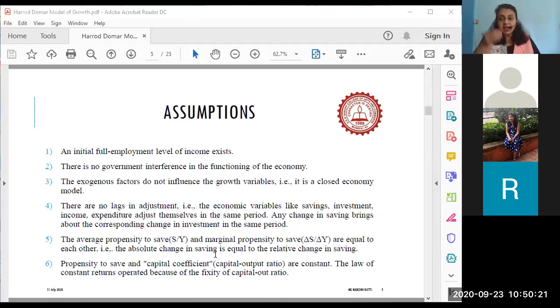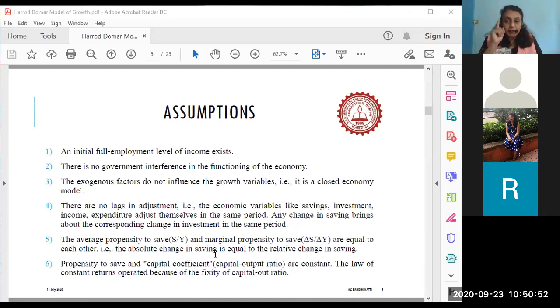Now, how is that going to happen? Say for example, they are saying that savings are going to remain constant as long as they are trying to explain this theory to us. When they are using the variables to calculate, savings are going to remain constant, and they also believe that capital output ratio is also going to remain constant. Now, what exactly is meant by capital output ratio? This example I'm giving, you all try to understand now.